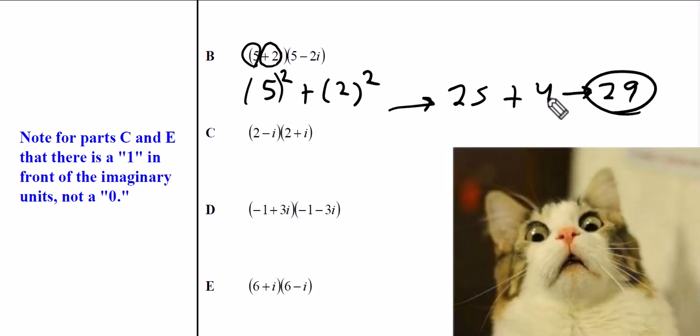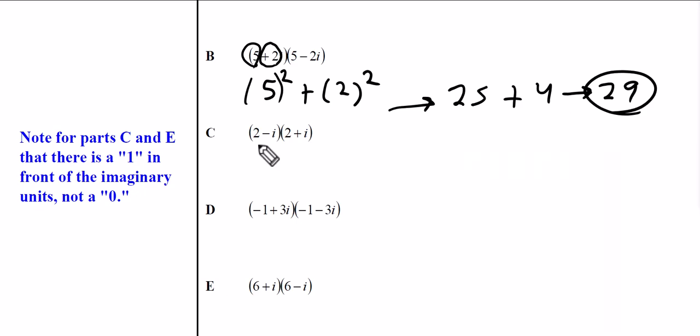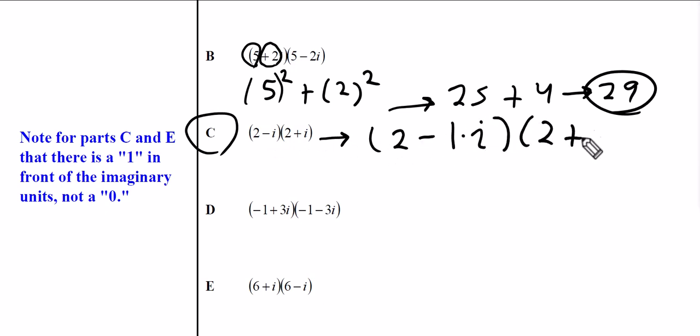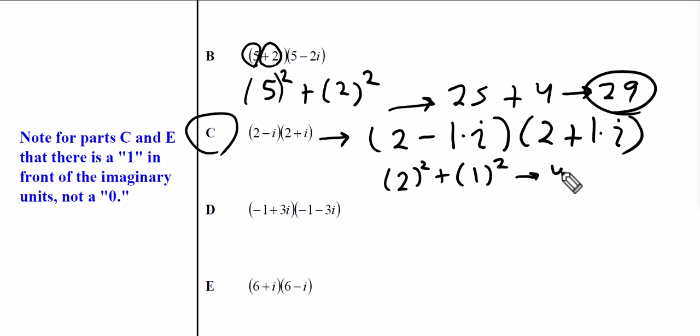Interesting. That was so much faster than doing all that extra stuff. Well, what about C, Mr. Rover? Well, you're not doing this. It works fine, right? These are conjugates, but it might be easier if you put the 1 there, because then people end up putting i's. And again, if you're going to make my little trick work, you don't put i's in there. So if we're going to use my trick, you're going to do 2 squared, then you're going to add it to 1 squared. That's 4 plus 1 is 5, the end.